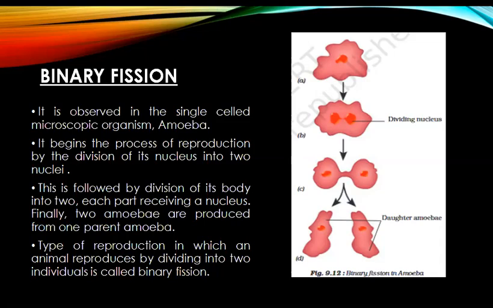So, the type of asexual reproduction in which an animal reproduces by dividing into two individuals is called binary fission. As binary means two, here one single parent is producing two daughter offspring. So that is why it is called binary fission.